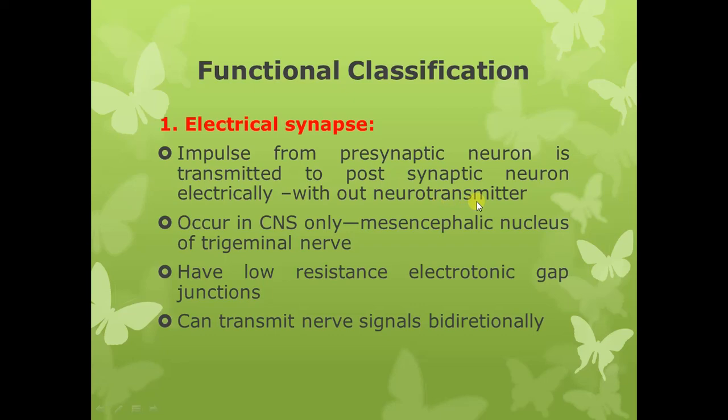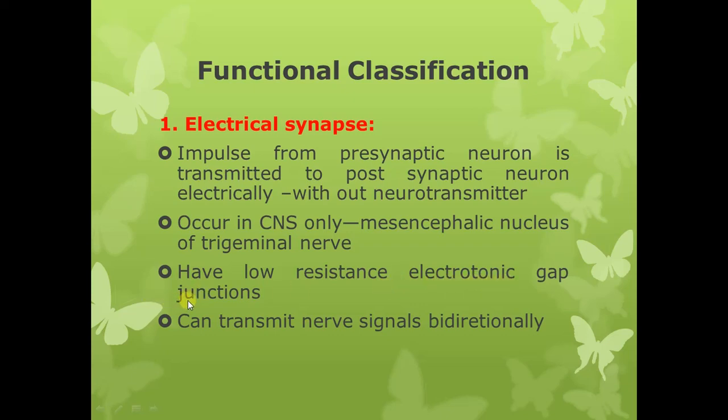That is, there is direct flow of the ions from the presynaptic neuron to the postsynaptic neuron, or we can say direct flow of ions from one neuron to the other. Now how is this made possible? This is made possible because of the presence of low resistance electrotonic gap junctions.